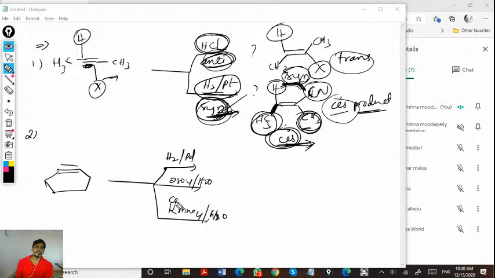So this is Baeyer's reagent, cold dilute alkaline KMnO4. So what could be the products? Try to write fast.